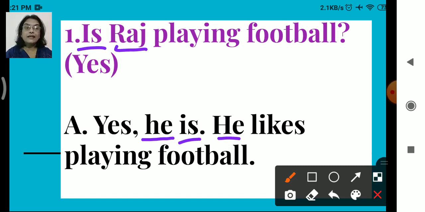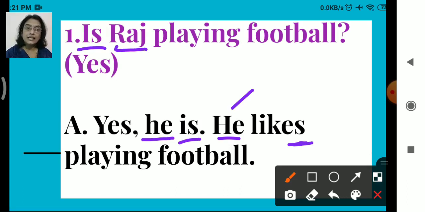So we have added S here to the verb. He likes, right? Now it is a positive sentence. So whenever it is a yes statement, we will either add S to the verb depending on what it is. Okay, whether it is he, she, okay, or it. When the third person is there, we are going to use it. Okay, so yes is there.